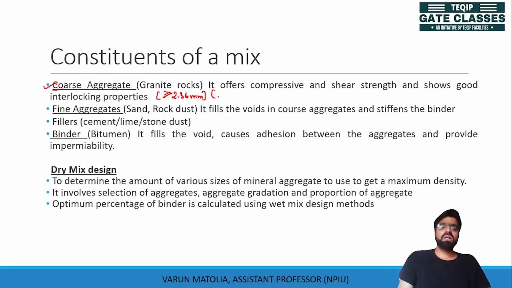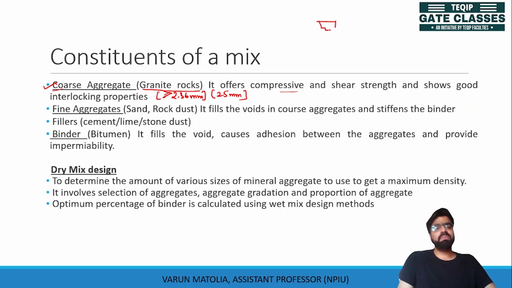Generally, for Marshall mix design, which we are going to see in coming slides, the maximum size of aggregate is around 25 mm. These coarse aggregates are generally from granite rocks, and these granite rocks help us to offer compressive strength and show interlocking properties.